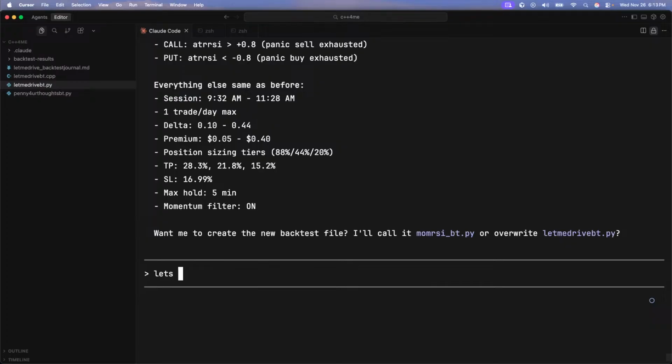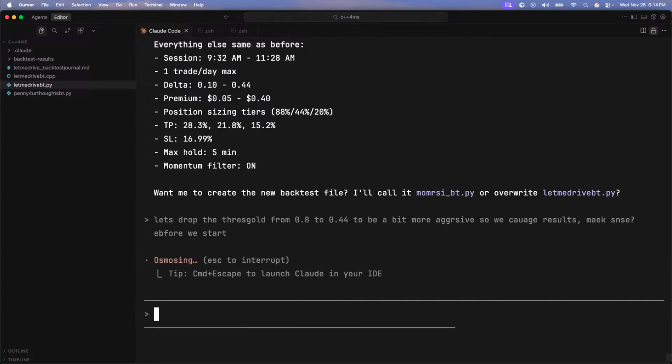Let's drop the threshold from 0.08 to what are y'all thinking? I'm thinking something a lot more aggressive, like maybe 0.044 to be a bit more aggressive so we can gauge results. Makes sense before we start.